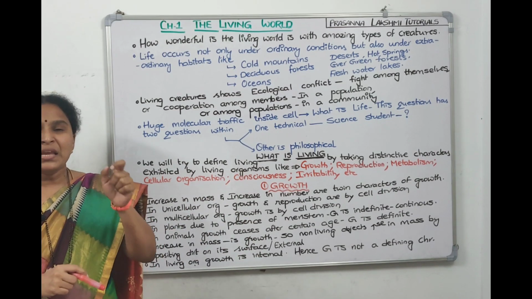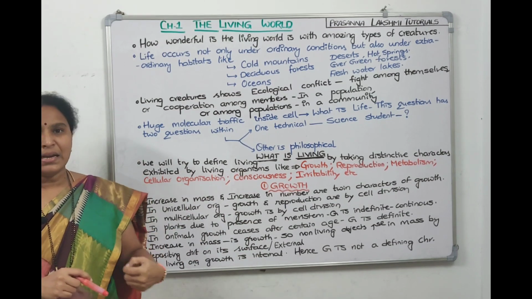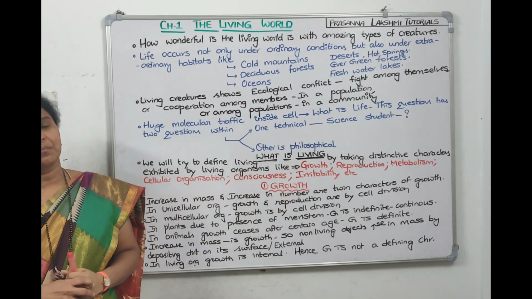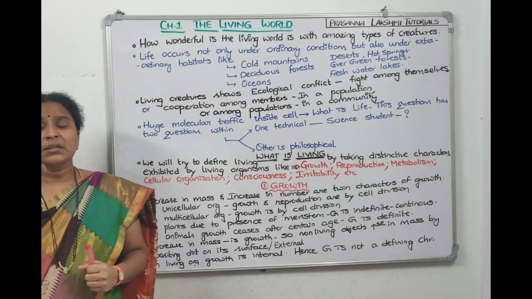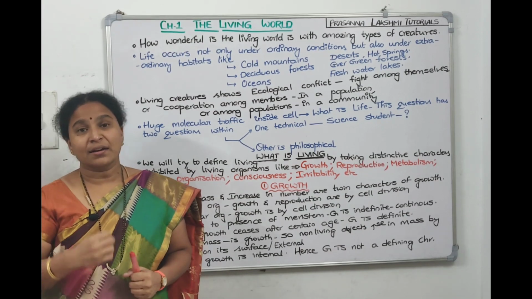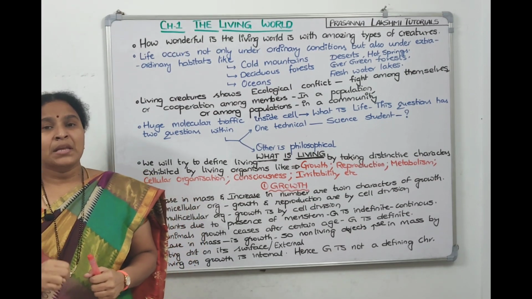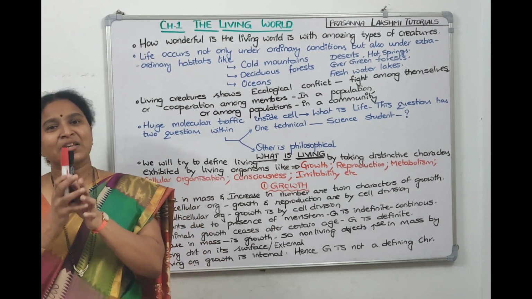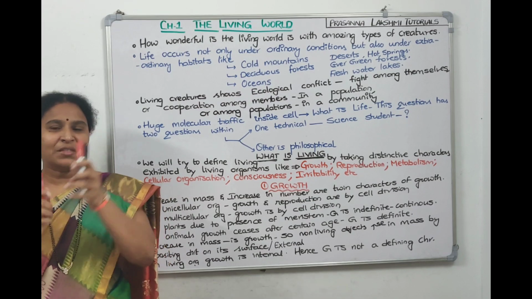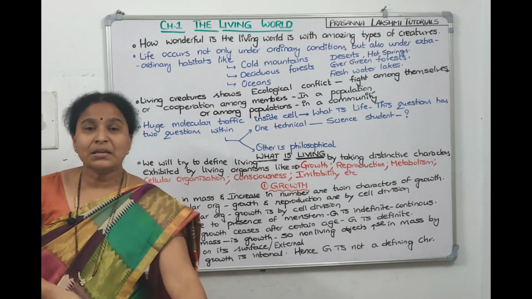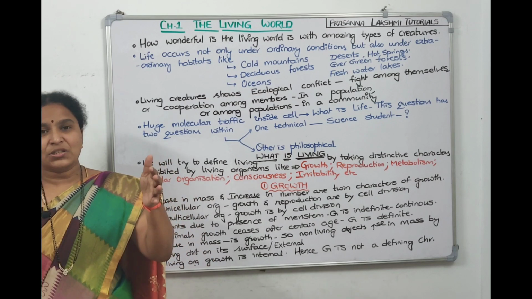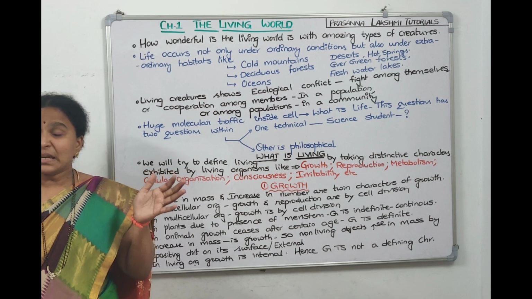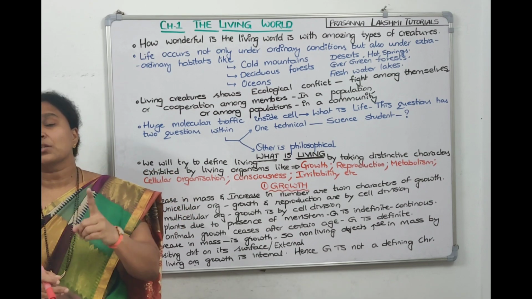Now let us see each and every character in detail. We'll start with the first character, that is growth, which I already wrote on the board. What are the twin characters of growth? Means increase in mass is also growth. Increase in number is also growth. 1 pen became 3 pens. This is also growth. Increase in mass, like a 50 kgs person became 60 kgs. That is growth. Right? So increase in mass and increase in number are the twin characteristics of the growth,